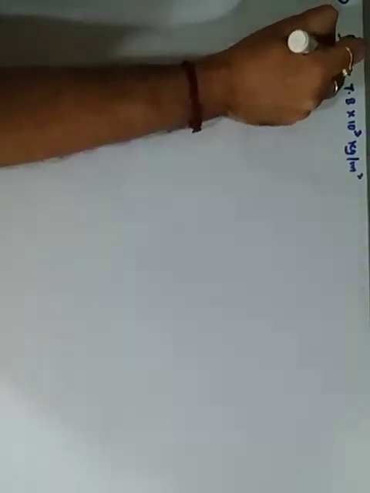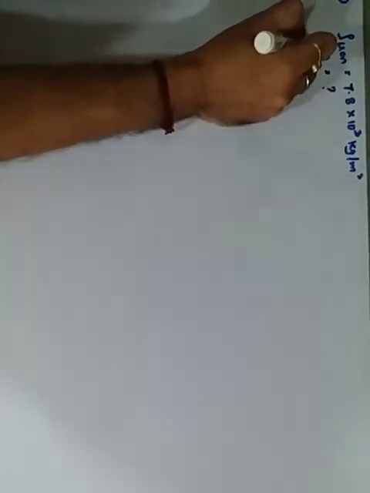The third question mentioned is the density of iron. Density of iron is given to be 7.8 into 10 raised to 3 kg per meter cube. What is its relative density? So simple, it is given in kg per meter cube.